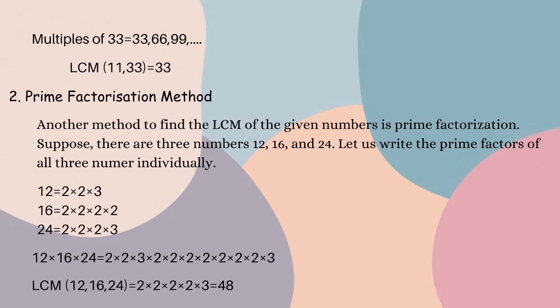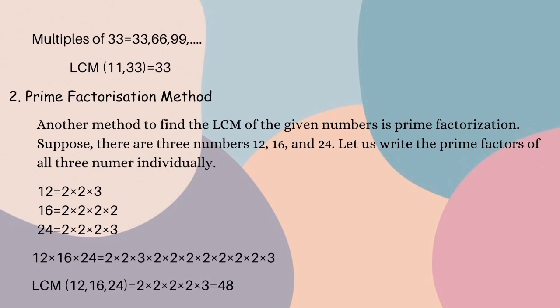Another method to find the LCM of the given numbers is prime factorization. For example, suppose there are three numbers: 12, 16, and 24. Let us write the prime factors of all three numbers individually. The factors of 12 equal 2 times 2 times 3, and 16 equals 2 times 2 times 2 times 2, and 24 equals 2 times 2 times 2 times 3.